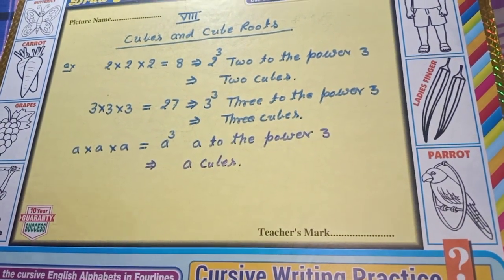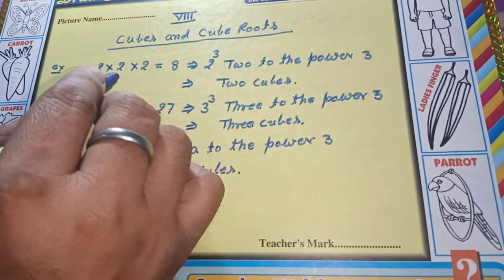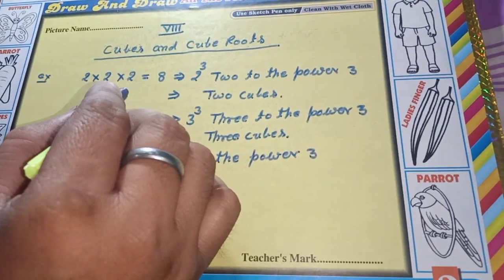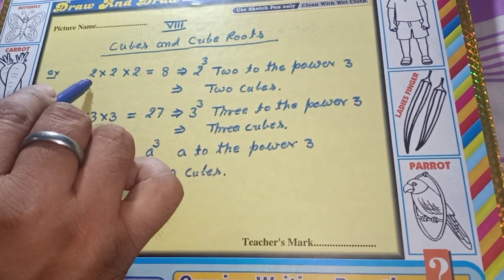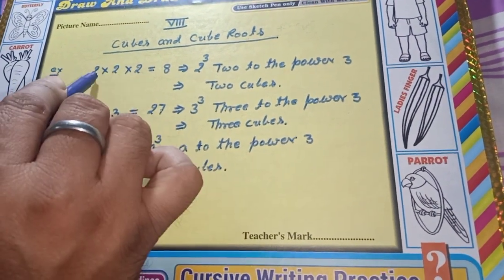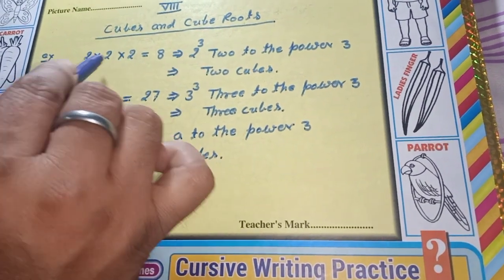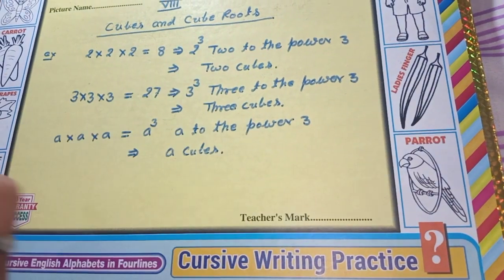Now what is a cube? If a number is multiplied by itself 3 times, then this is called a cube. Suppose 2 multiplied by 2 multiplied by 2, a number multiplied by itself 3 times, gives 8. 8 means 2 to the power 3, means cube.